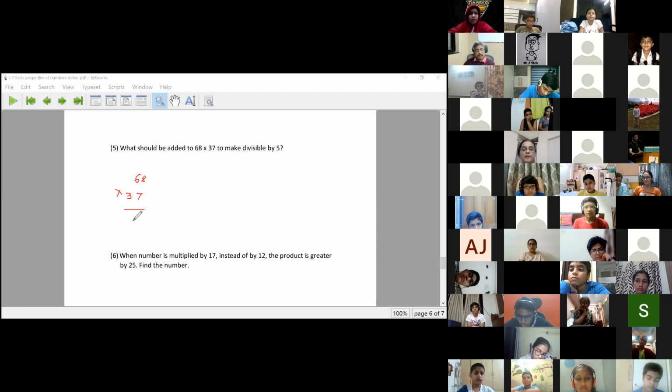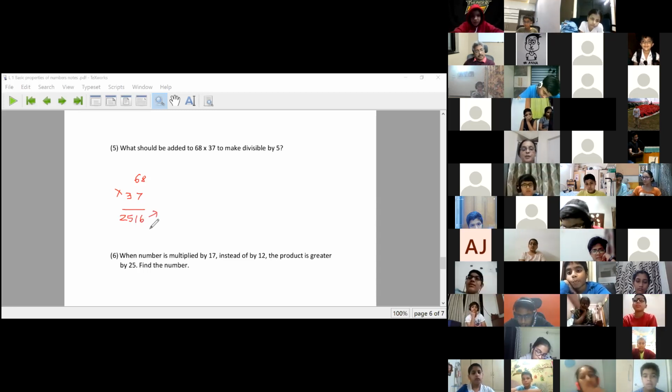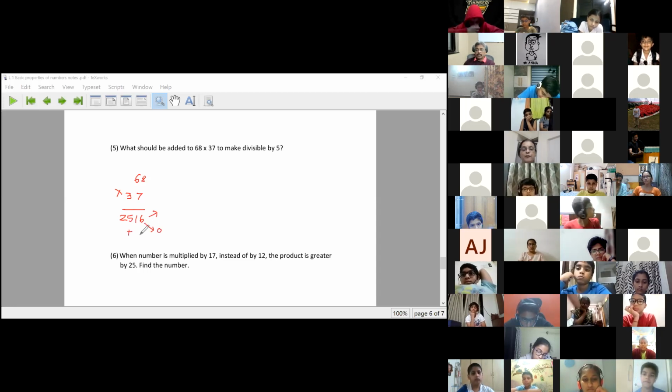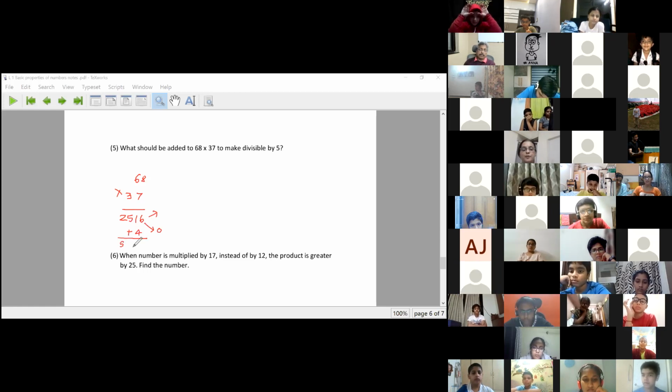If I want to make it divisible by 5, it should end with 5 or 0. So to end it with 0, I need to add 4 to it. Then it becomes 2520, divisible by 5. But is there a shorter way?